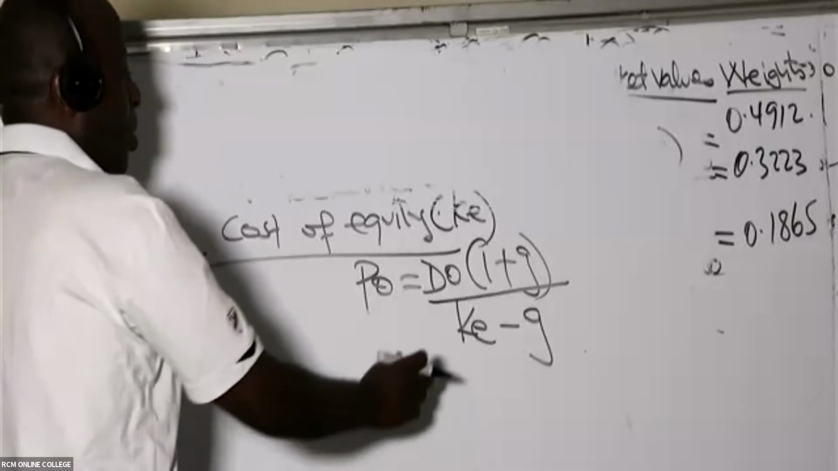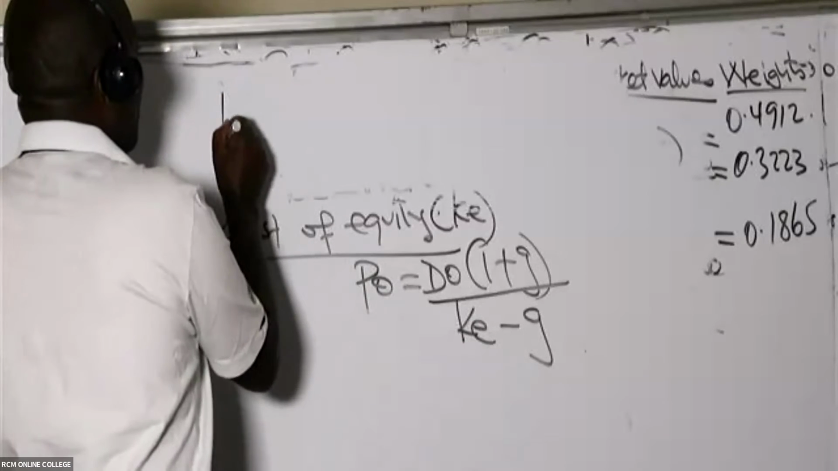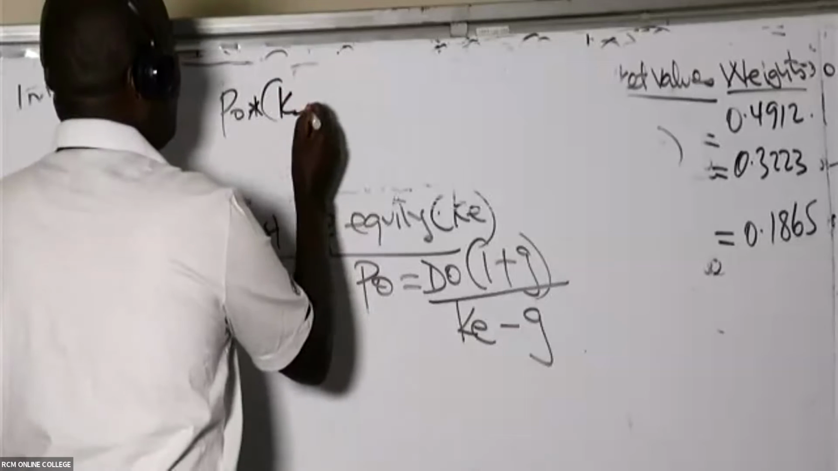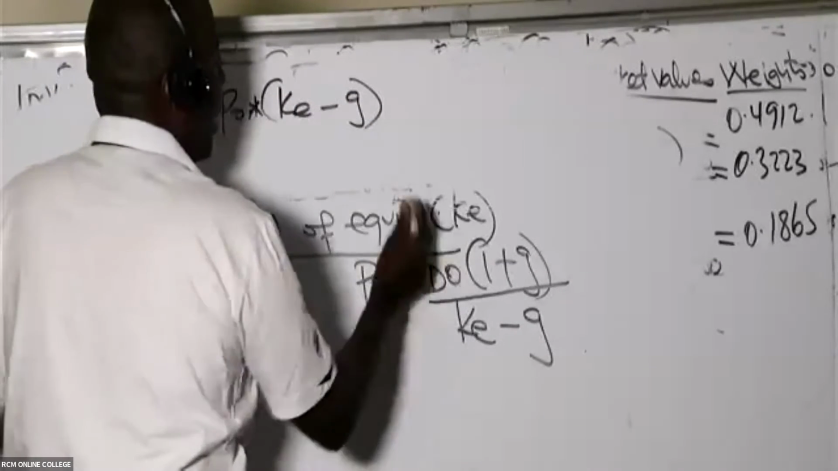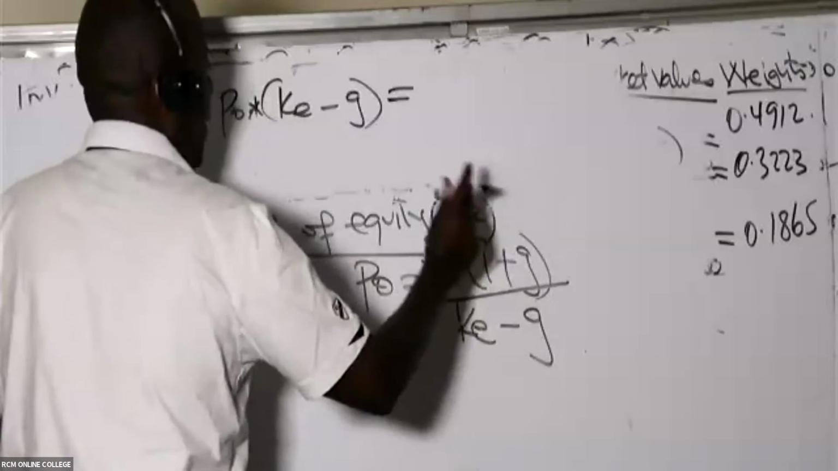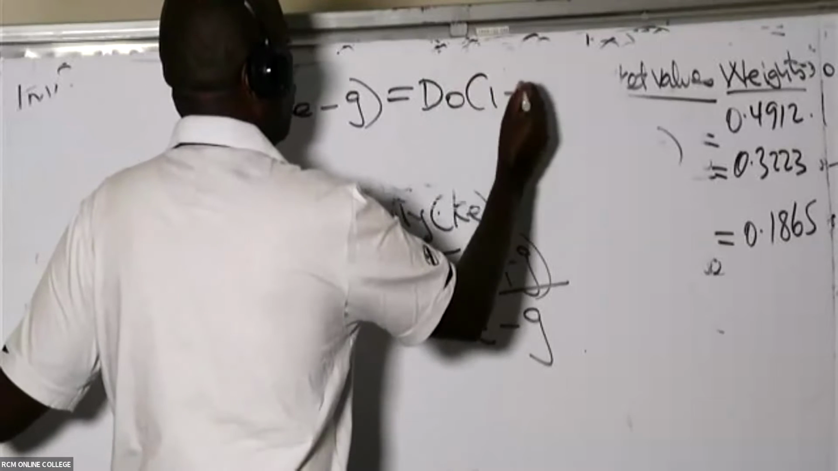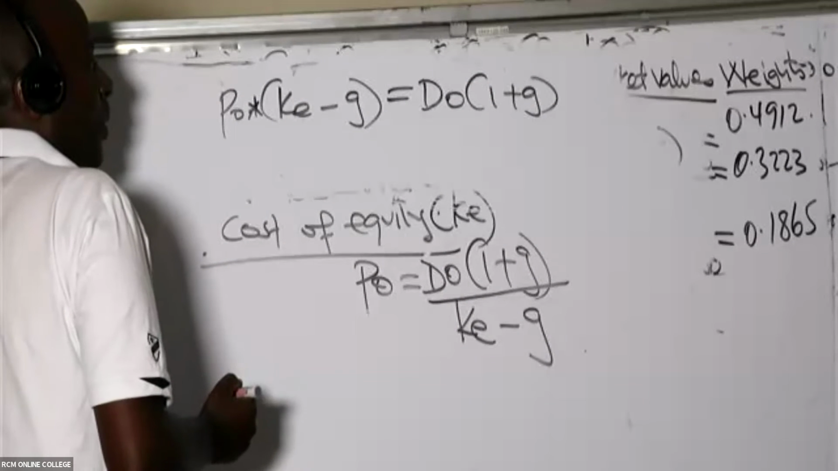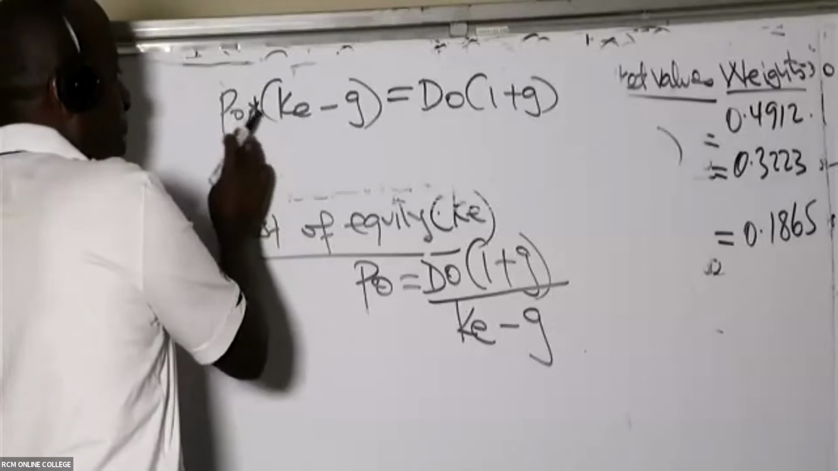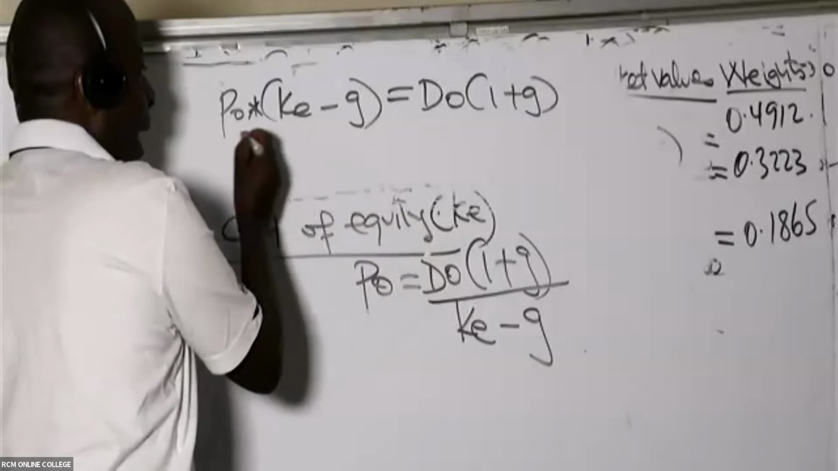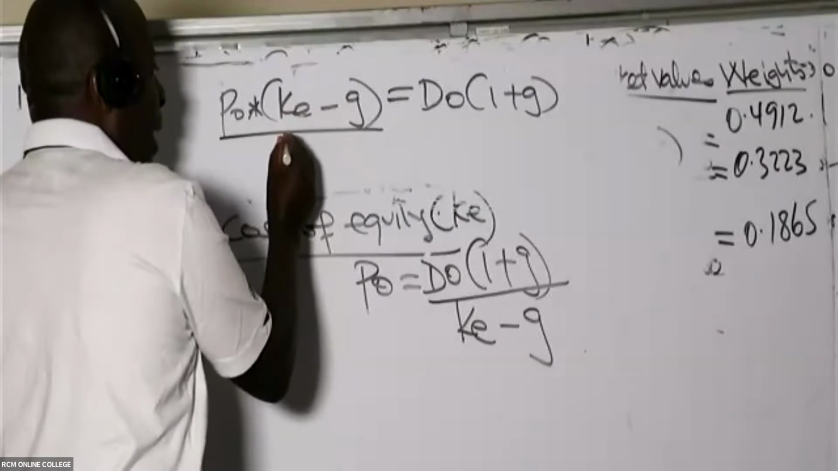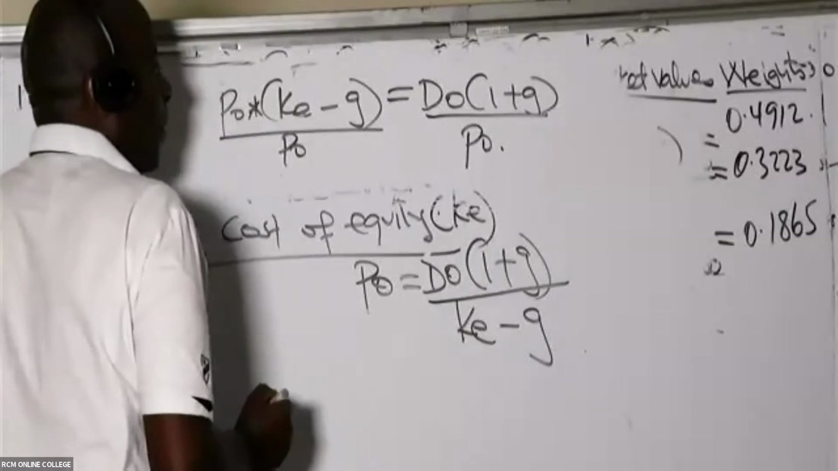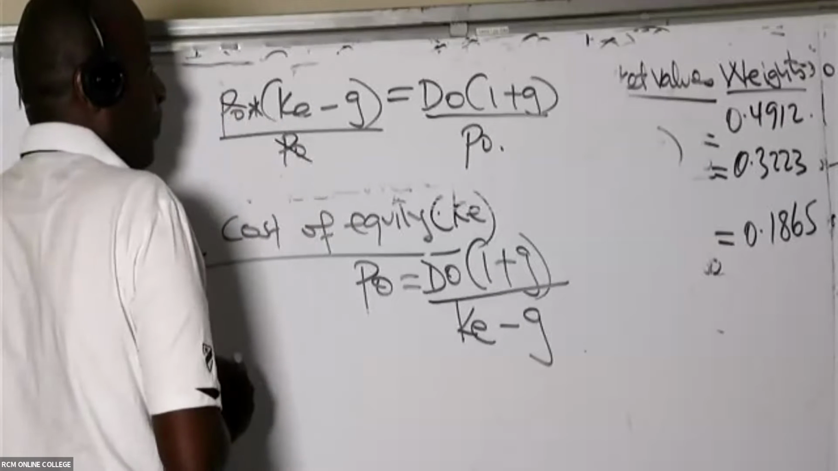If you make this cost of equity the subject, I'll cross multiply. I will have P0 times the whole of this bracket, KE minus G, equals the whole of the numerator here, which is D0 into 1 plus G. In mathematics, I can comfortably treat this as one number, without opening brackets, and divide this by P0 so that this and this cancel out.